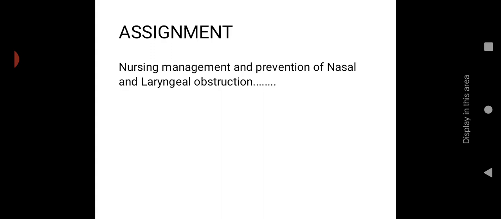Then this is all about today's topic. It's a small topic, laryngeal and nasal obstruction. We have seen what is meant by each one, nasal and laryngeal obstruction. What are the types or what are the causes? What are the signs and symptoms? Then we have seen how to diagnose and the management. So this is all about today's topic. I hope all of you understand about today's topic.